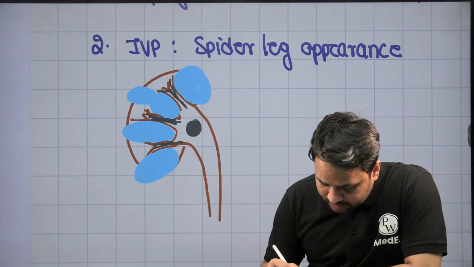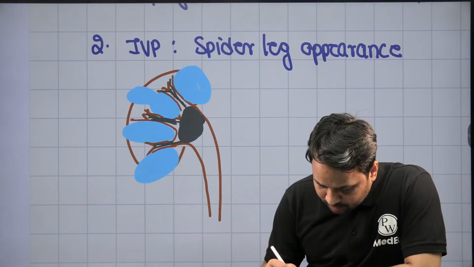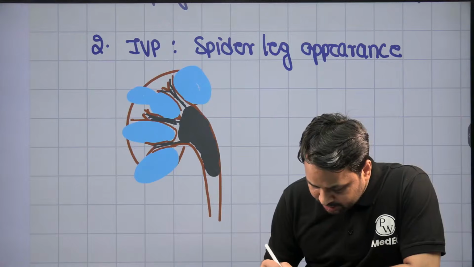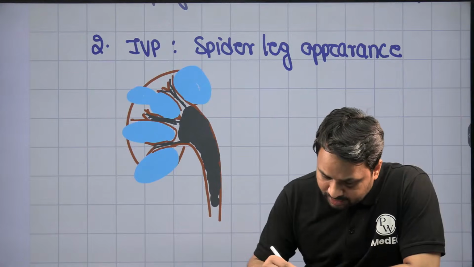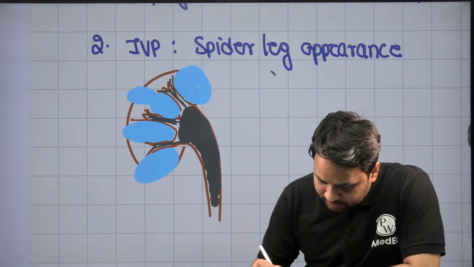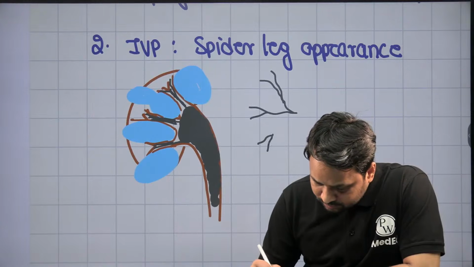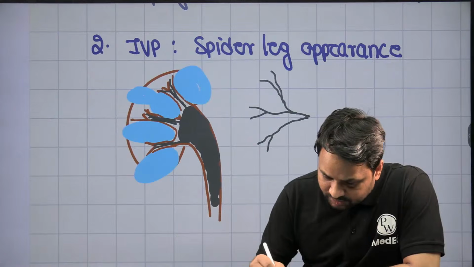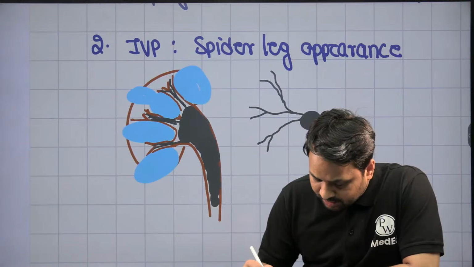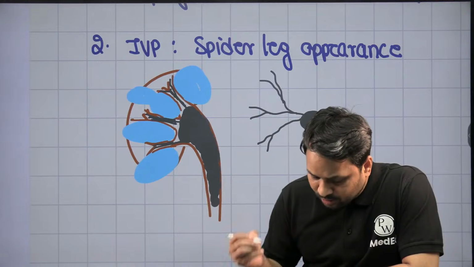And all that contrast that is gone will now pull up here. And then when you do an X-ray, this is what you see. In an X-ray, you will see the thinning of the calyx, and then the contrast is going.